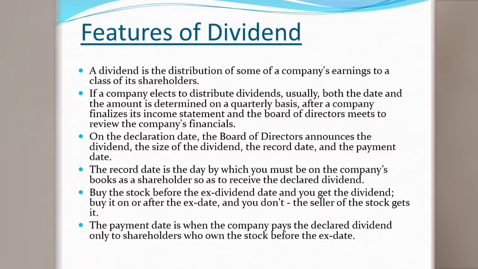A company elects and distributes dividends, and both the date and amount are determined on a quarterly basis or sometimes in a year. So there is a fixed date and a fixed rate of the dividend, because sometimes dividends are distributed in between two annual general meetings. That is quarterly, within 6 months.